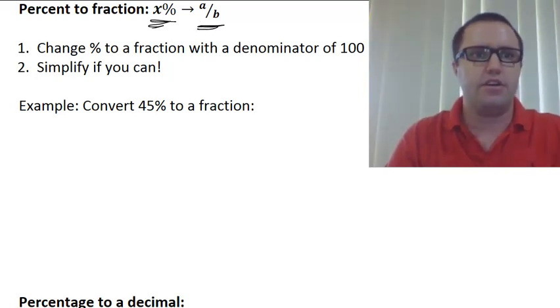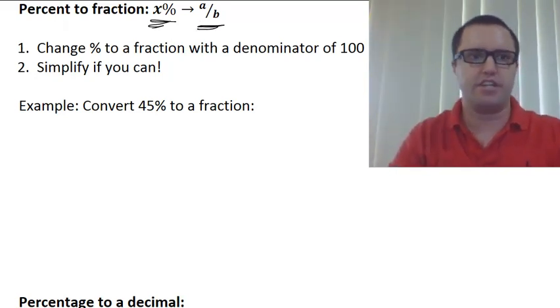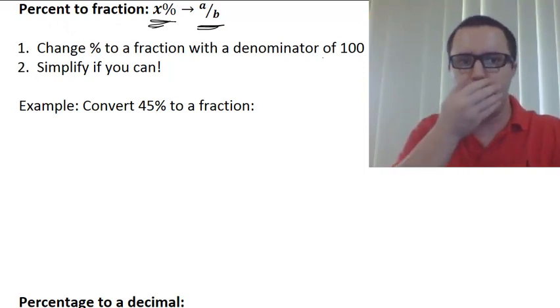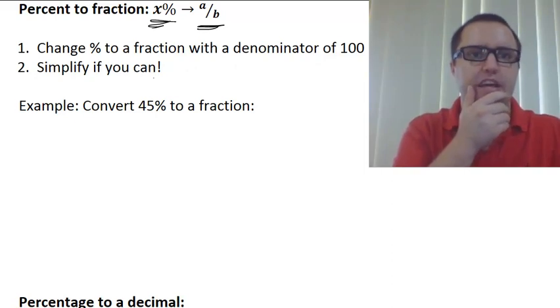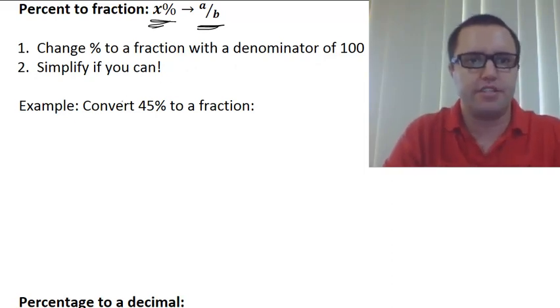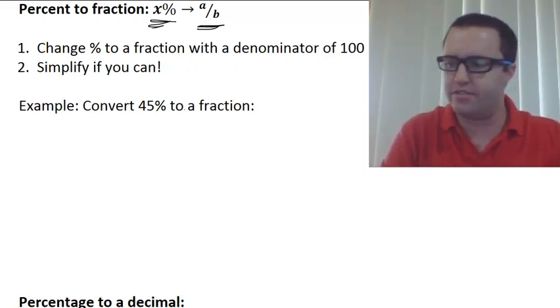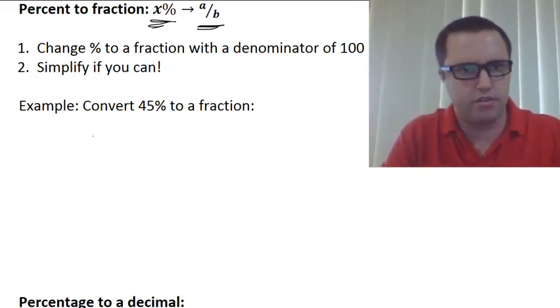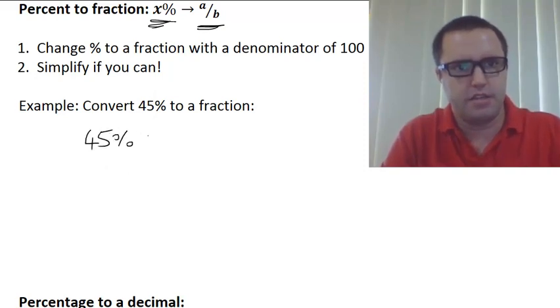Okay, so there are two steps to changing a percentage to a fraction. You change the percent to a fraction with the denominator of 100. Then you simplify if you're able to. So for example, we're going to convert 45% to a fraction. So let's set this up. 45% is the same as 45 over 100.